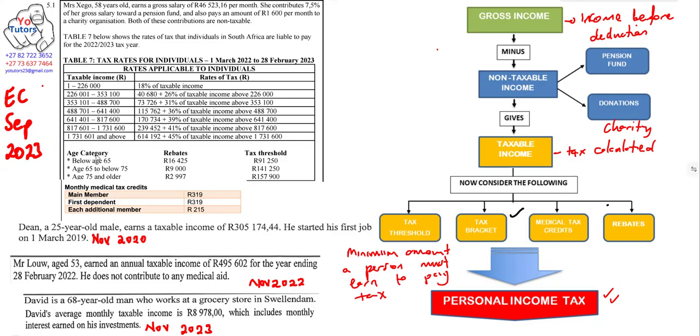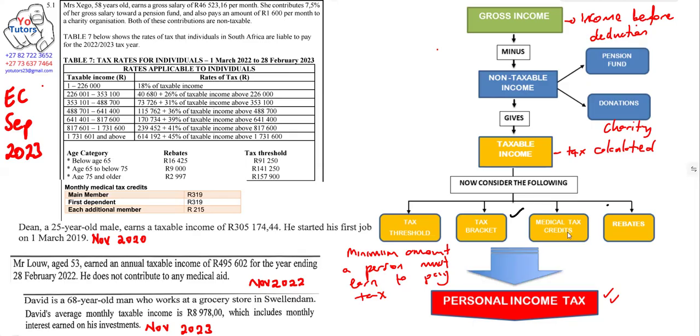So for example, if you are 25 years old, which is less than 65, and you earn 90,000, which is below 91,250, it means that you don't qualify to pay tax in that case. Now, let's look at the tax bracket. This is our tax bracket. We are dealing with the annual income, but don't worry about that one, I'm going to explain it.